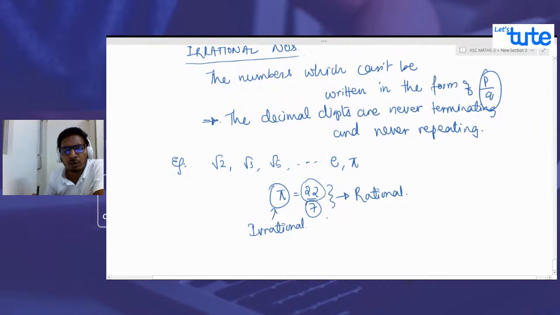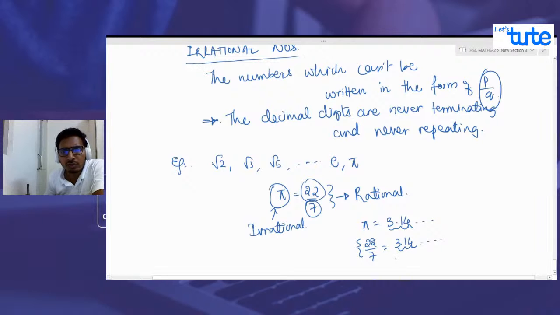Correct? How is it possible that one rational number is equal to one irrational number? That's absolutely not possible. But still, I've seen that we are using the value of pi as 22 by 7. That is because the pi value is 3.14 something. And even when you divide 22 by 7, you get 3.14 something. The difference is that only for a few digits they are the same. To get an approximate value, we use the value of pi as 22 by 7. But many times we started believing that the value of pi is 22 by 7, but that's not the case.